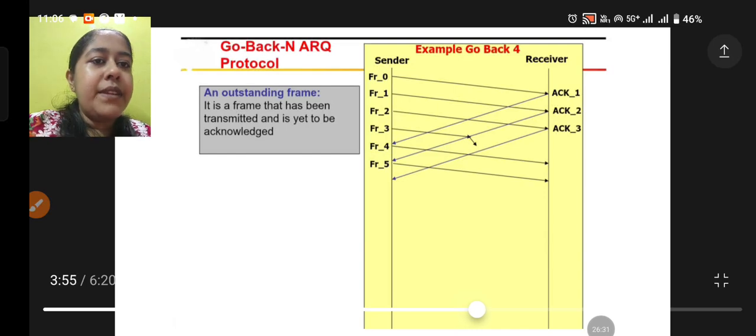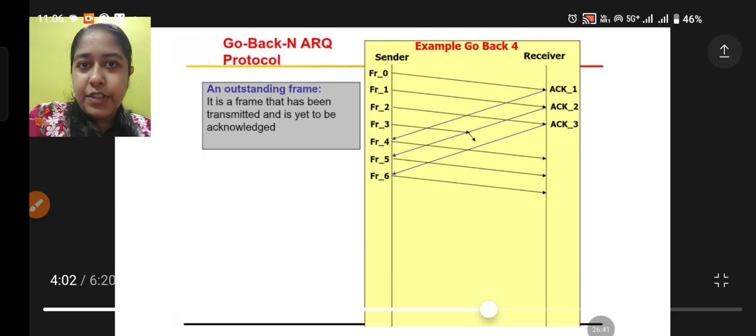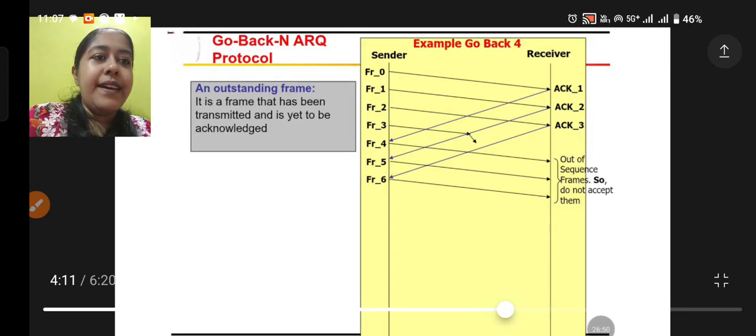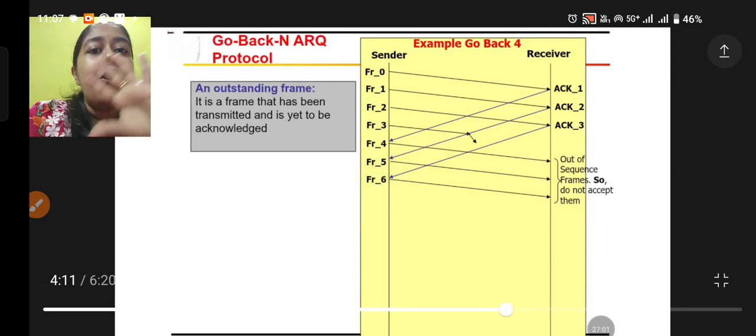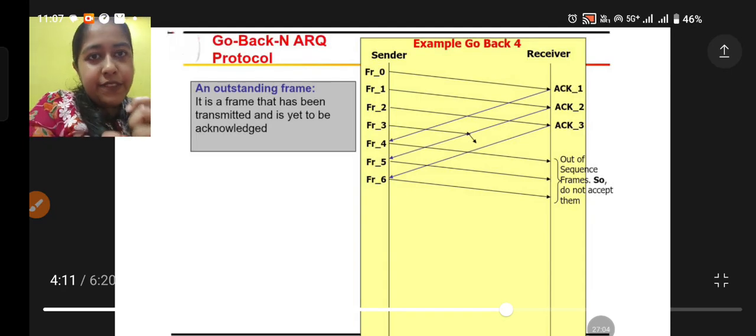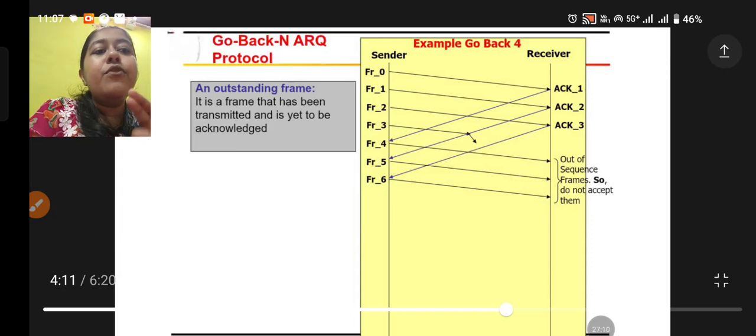Here frame number 6 is sent. Done. Now my frame number 3 is lost, so obviously the receiver will not send me any kind of acknowledgement. Here the out of sequence frames are not accepted. Since frame 3 is lost, I will not receive any acknowledgement. The receiver will treat the following frames as out of sequence frames.